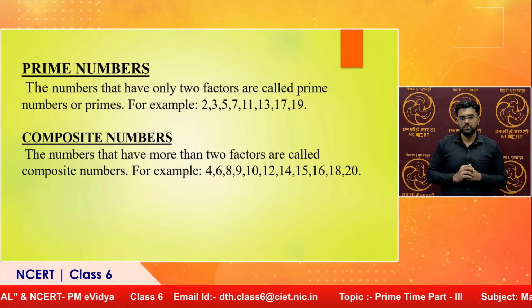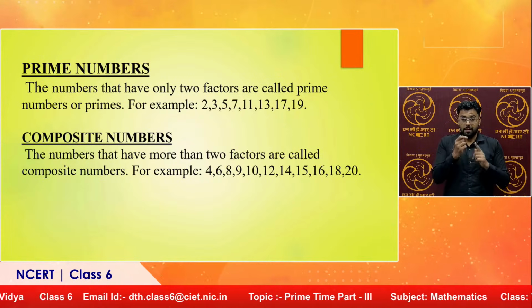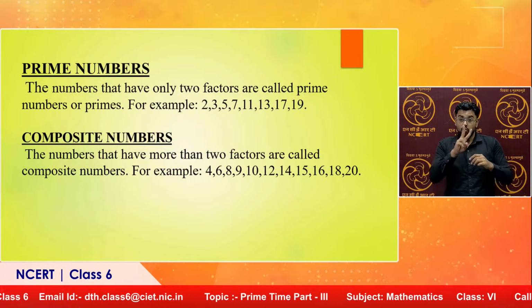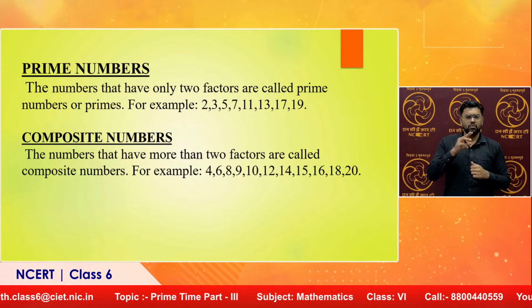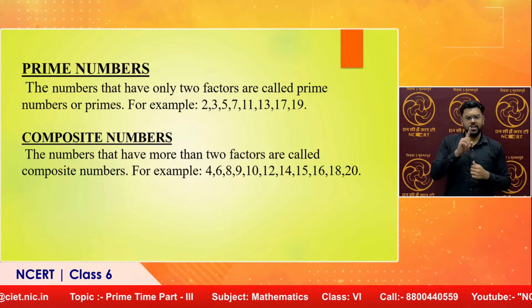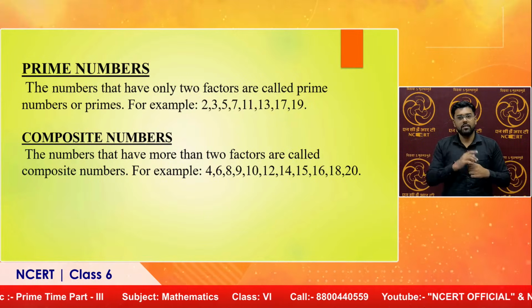So, let us revise prime numbers. The numbers that have only two factors, Harpreet, they are known as prime numbers or primes. For example, 2, 3, 5, 7, 11, 13, 17, 19 and so on. Divisible by 1 and the number itself. Very good. What are composite numbers?